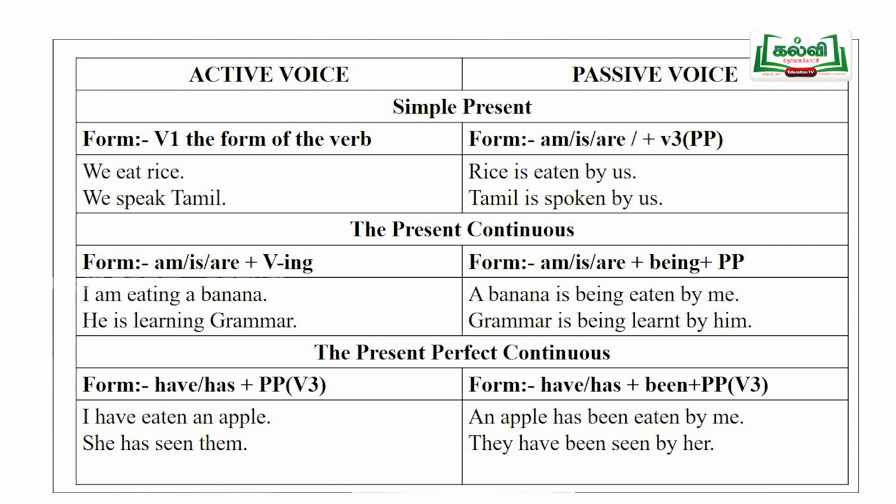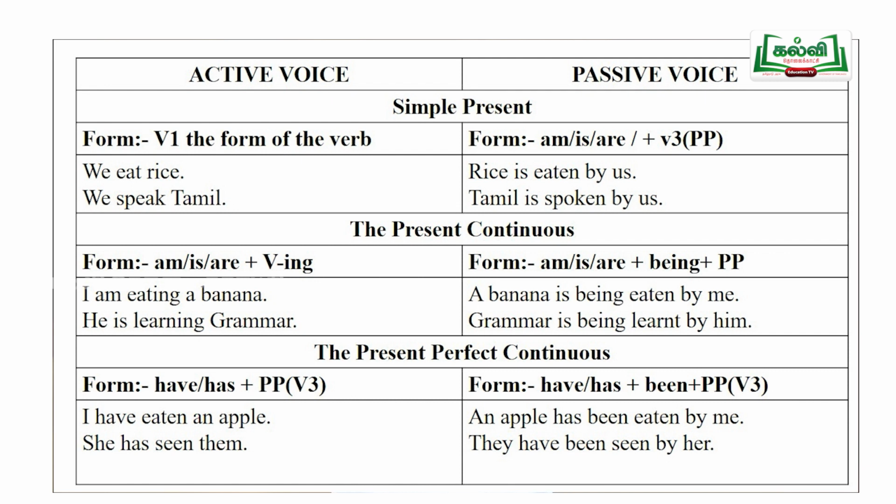Like that, a banana, and the verb is changed here. The same thing, is, are or am plus participle. Here we can take the verb is because it is third person singular. A banana is, and we add being and add past participle of the verb. So, a banana is being eaten by me.